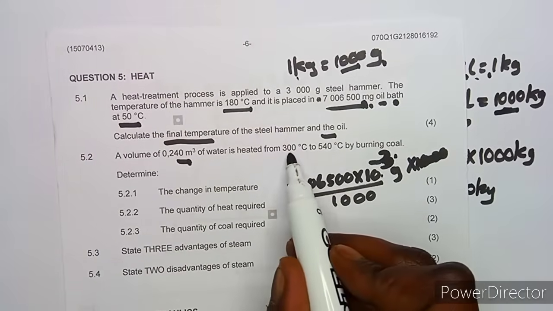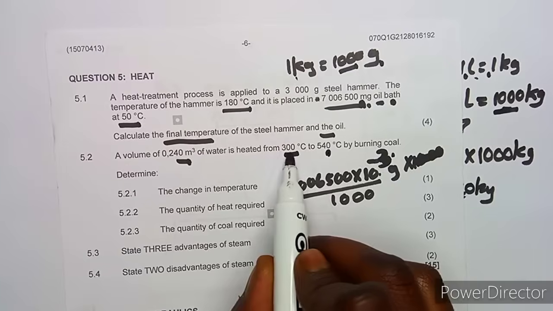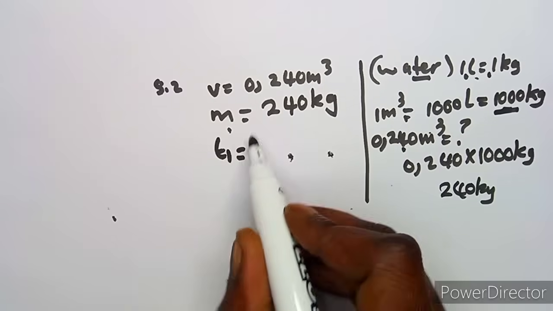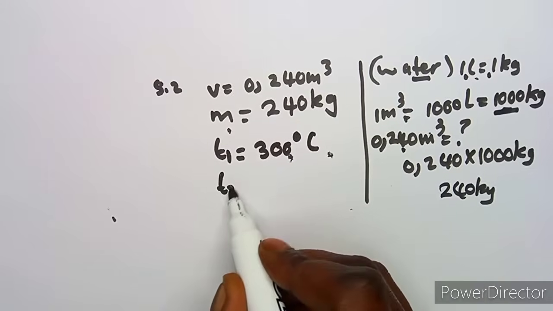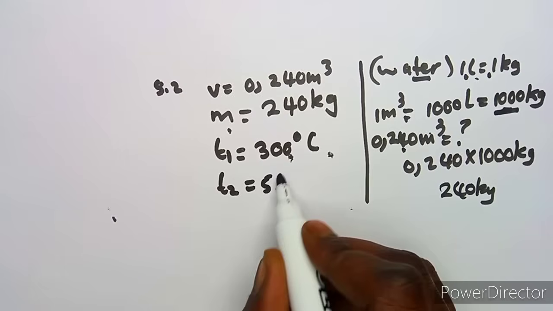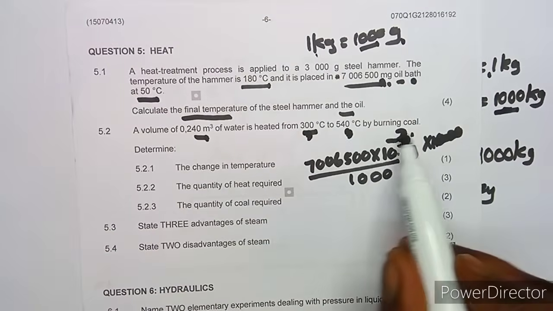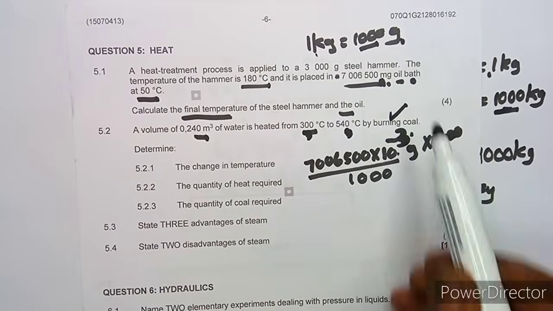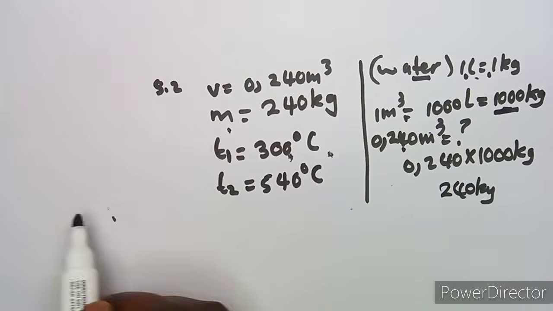We are given the temperature it is heated from and to. So this is your initial and your final. You've got your T1, which is your initial temperature, 300 degrees Celsius, and our final, which is 540 degrees Celsius. What else do we have? By burning coal. So this volume was heated by burning coal, which means we've got coal here also.